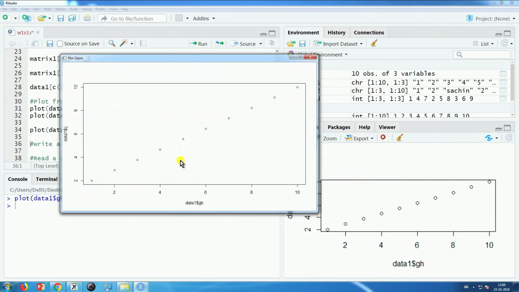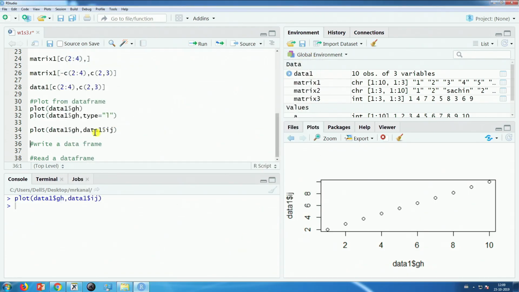I get GH as X, IJ as Y, and this is the scatter plot of that particular thing, and I can put it in a line plot as well. So, there are various types of plots that can be plotted. All I am trying to say is that some basic plots you should know how to plot.